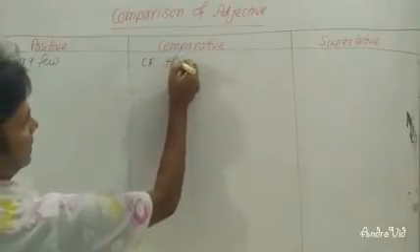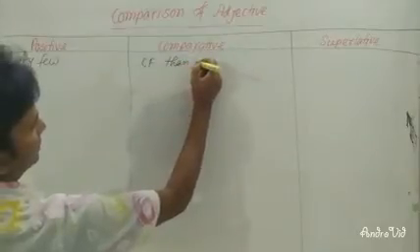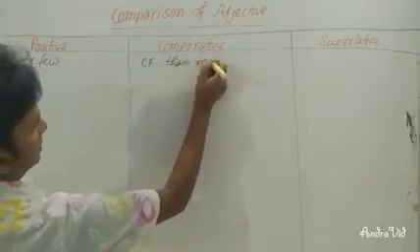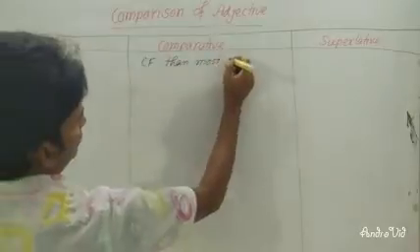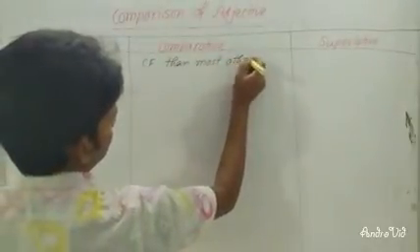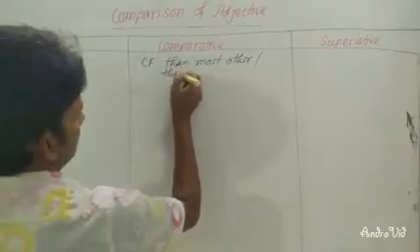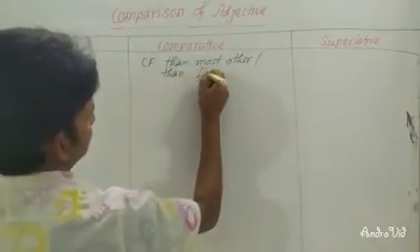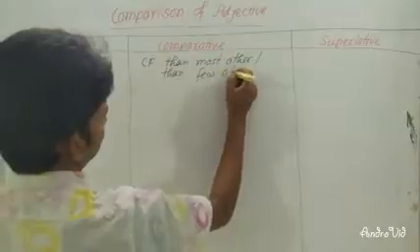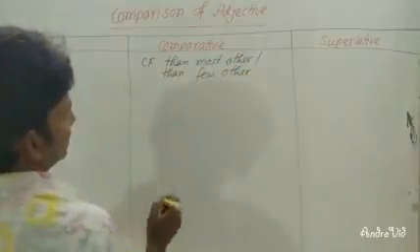Then you write here 'then most other' or 'then few other'. You can write one of them.